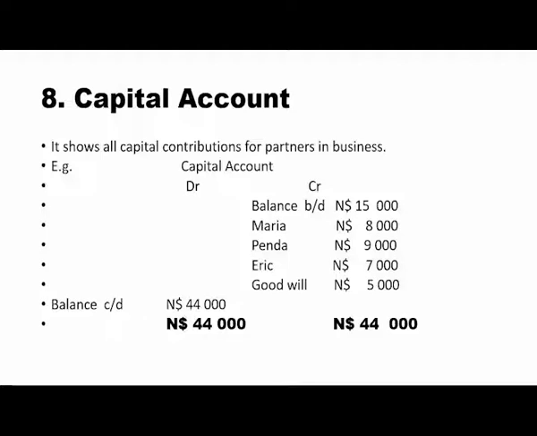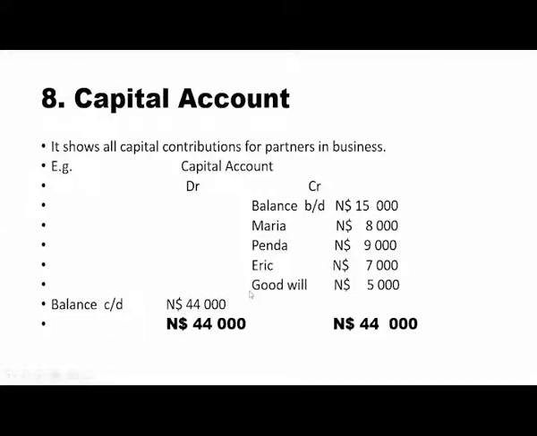So we are saying the higher the contribution, the more the partners all benefit, or the higher the total assets compared to the purchase price. If the purchase price is less than the cost of assets in the business, the goodwill will be higher. It means the new partners, or all partners, are going to benefit. So in this case, we can see there's a slight increase in capital contribution. That means the goodwill will also increase.